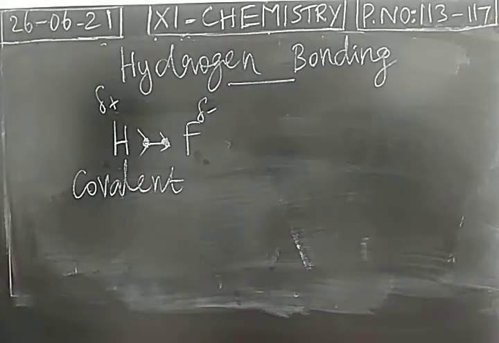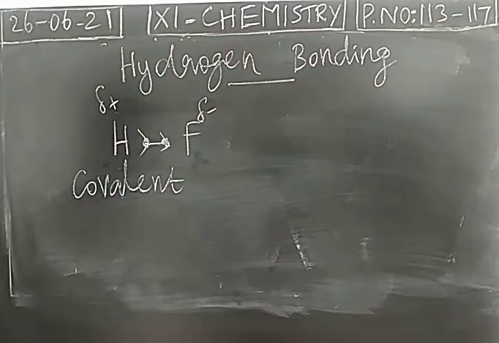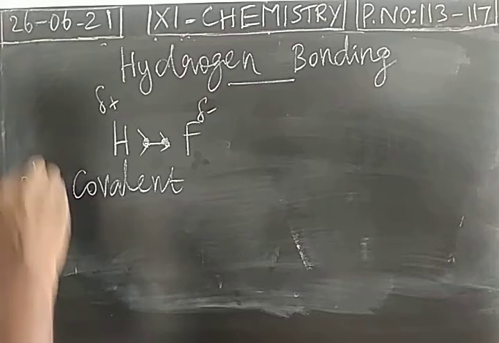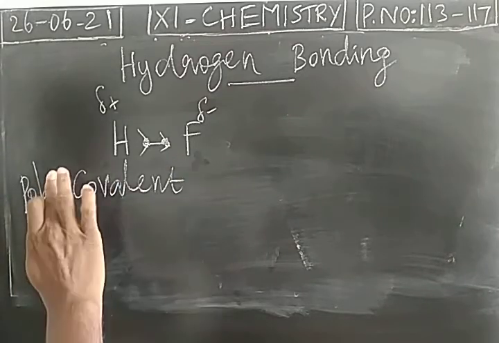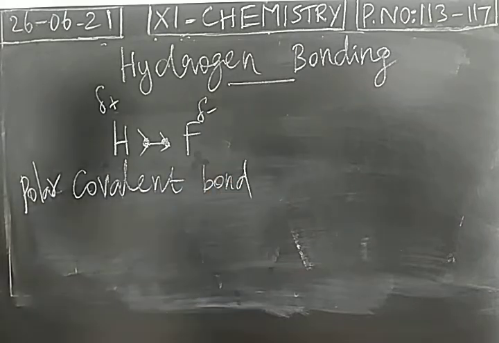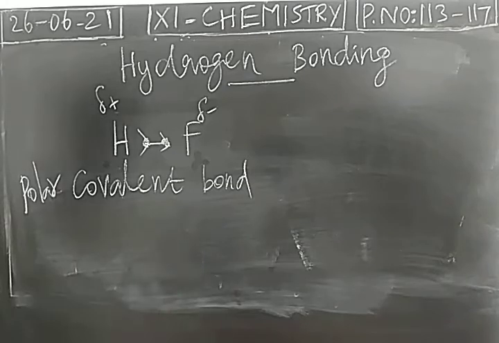So this does not represent a complete transfer of electrons, but fluorine has more tendency of attracting the shared pair of electrons towards itself. So a polarity is induced in the molecule. The bond is not pure covalent, it is a polar covalent bond. So we can represent the bond as a polar covalent bond. Polarity is induced in the molecule; we can say the molecule is polarized. Now what happens?